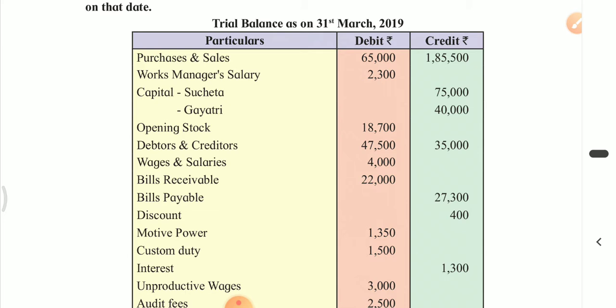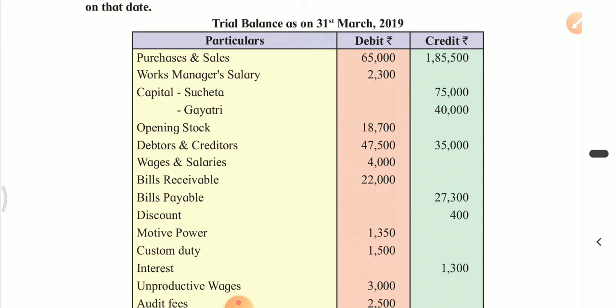Purchases are expenses. So expenses show debit balance and income show credit balance. Therefore, 65,000 belongs to purchases and 1,85,500, that amount belongs to sales. Purchases are debited to trading account and sales are credited to that account.